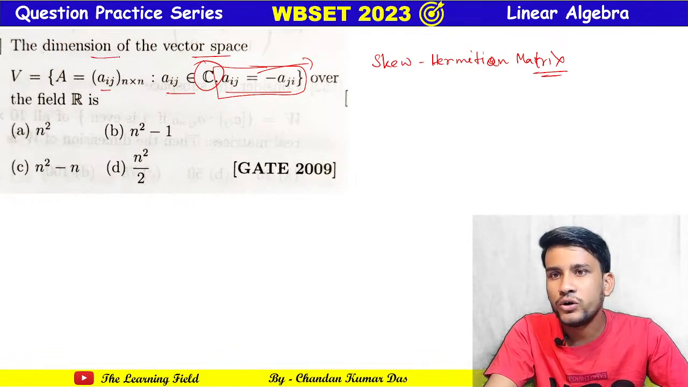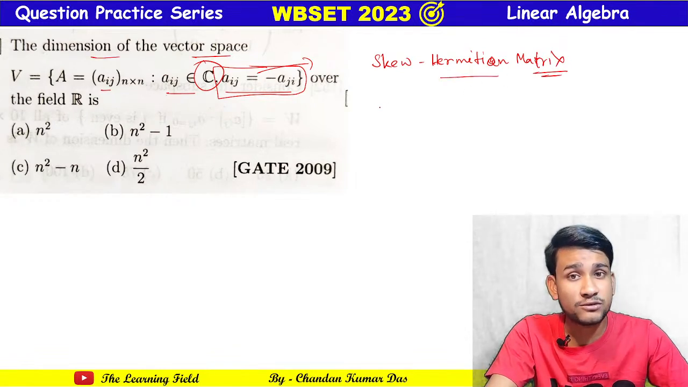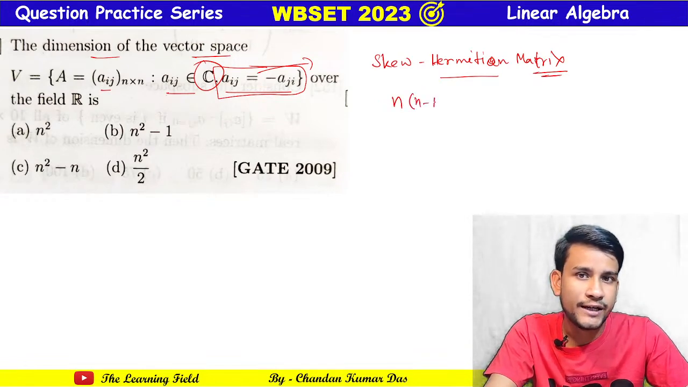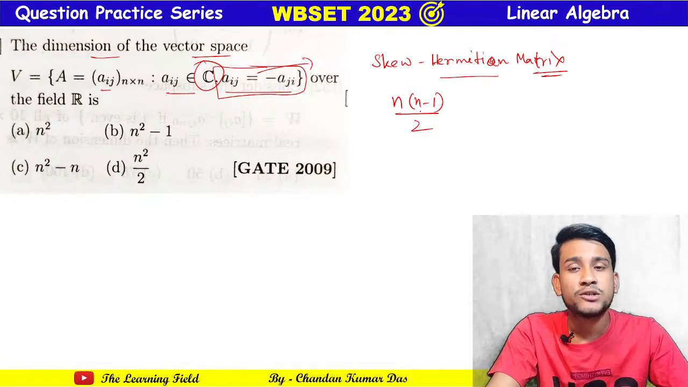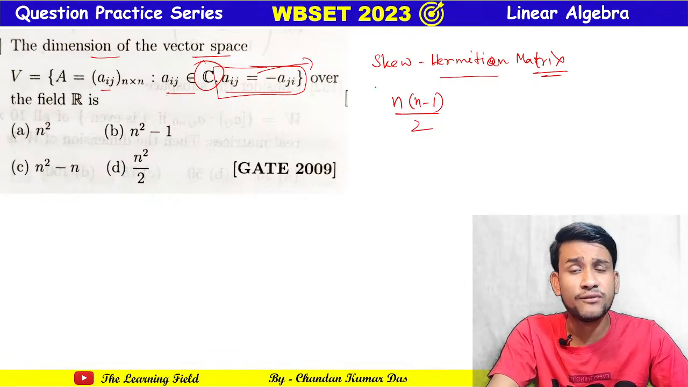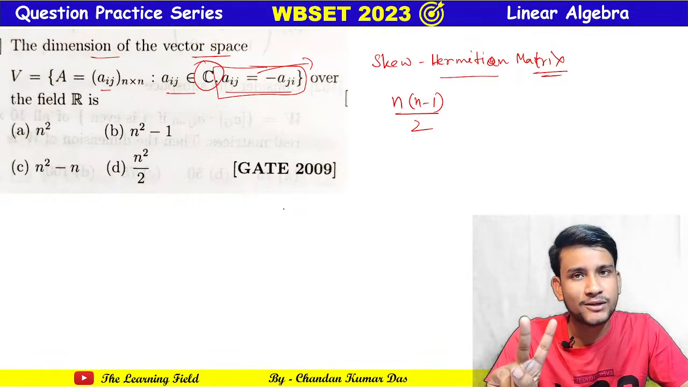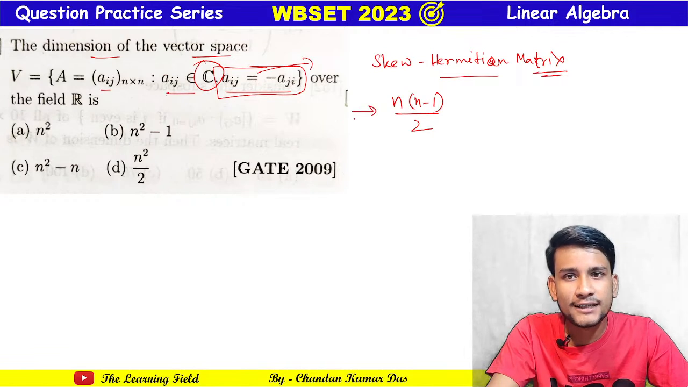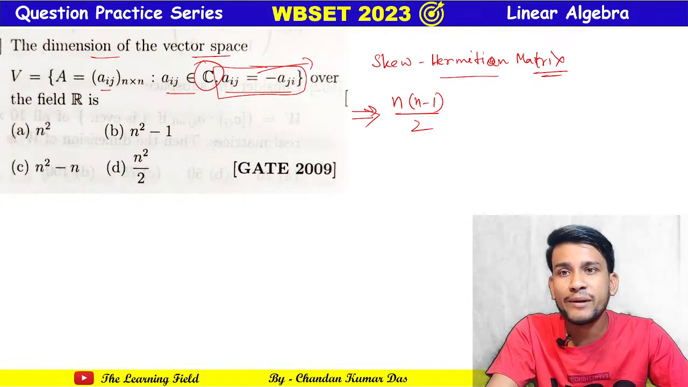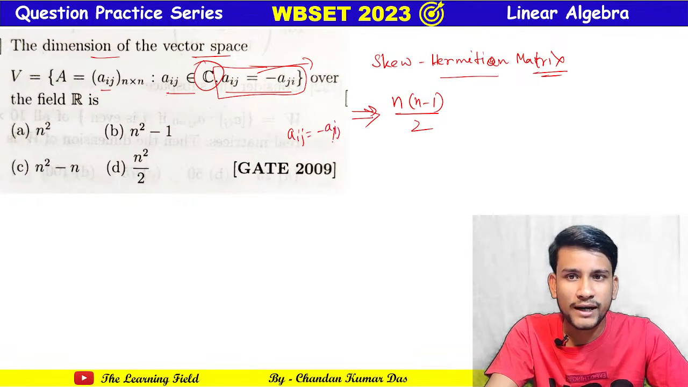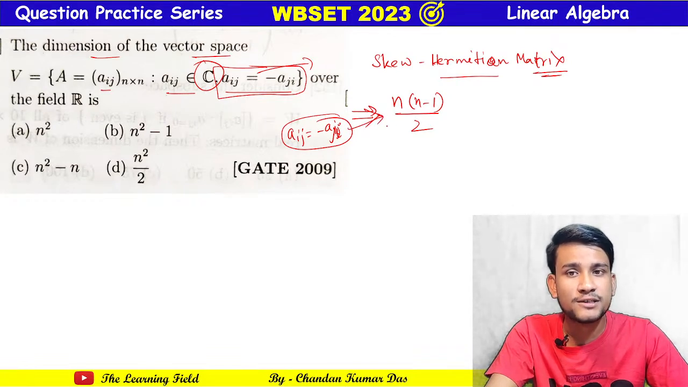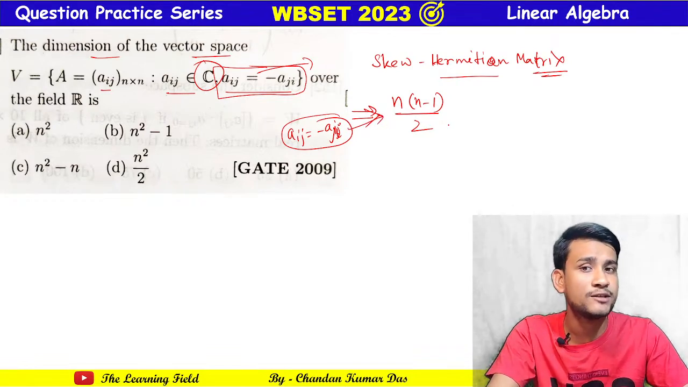We all know the formula for a skew symmetric matrix: it will be n into n minus 1 by 2. Now, because the field is complex, one complex number contains two real numbers. So in the field C, the dimension of the vector space if Aij equals minus Aji, that is, if the matrix is skew symmetric, is n into n minus 1 by 2.